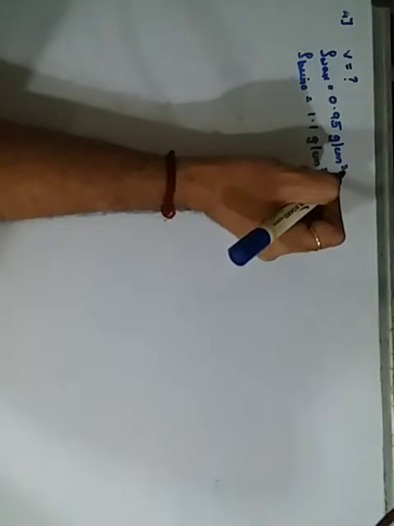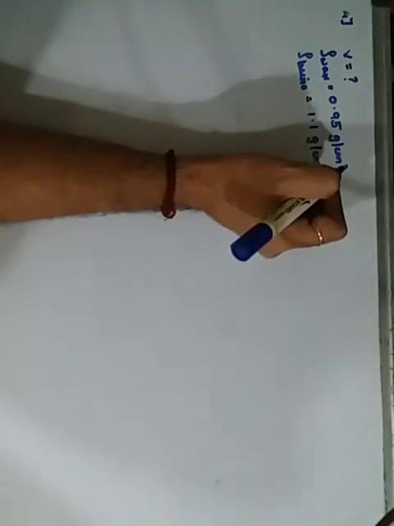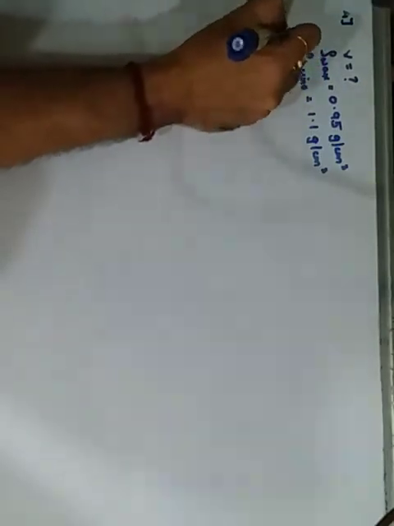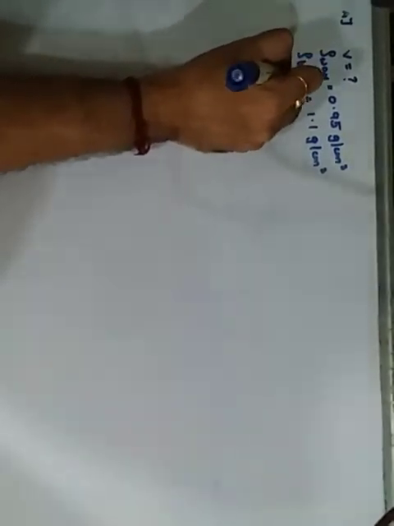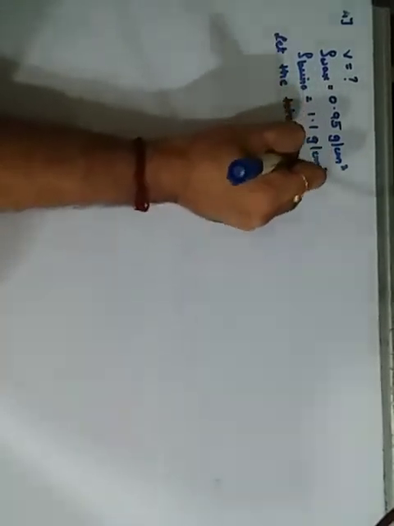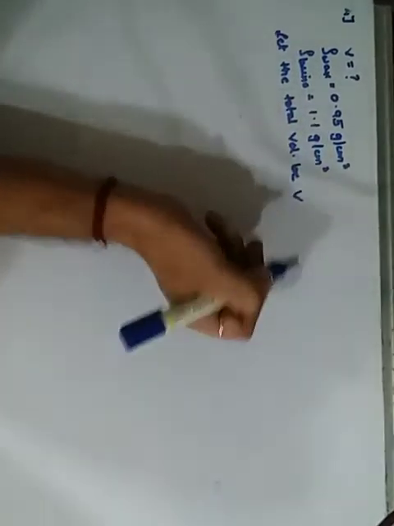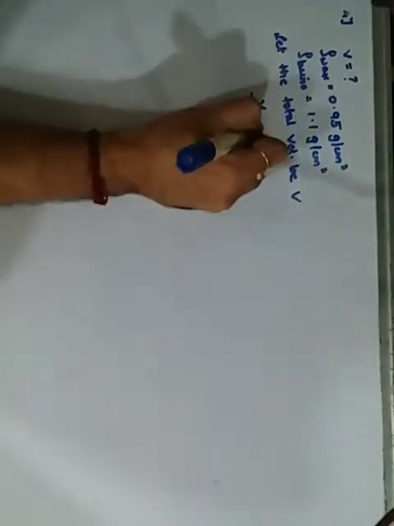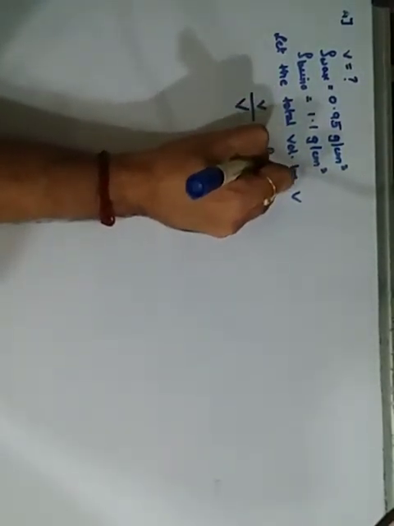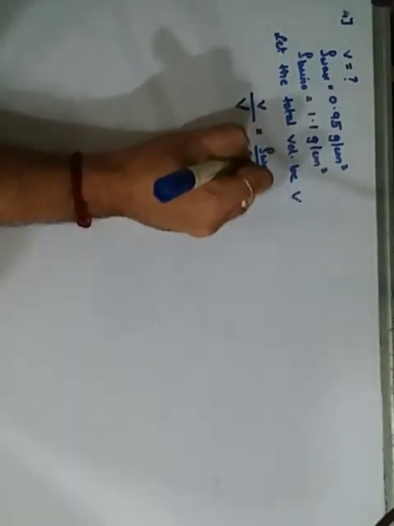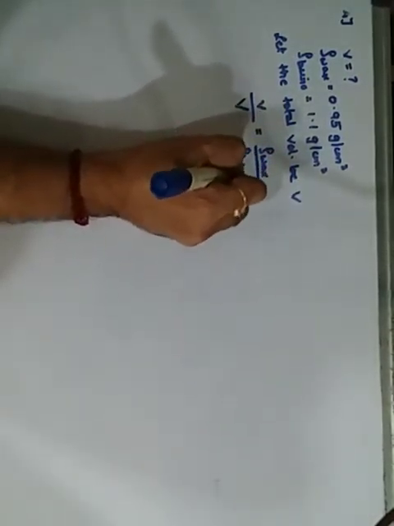Now what we want is the fraction. Let the total volume be V. So according to the formula, small v upon total volume is equal to the density of wax upon the density of brine.